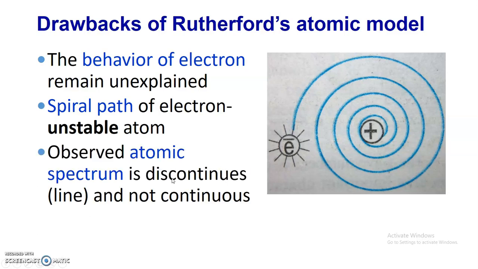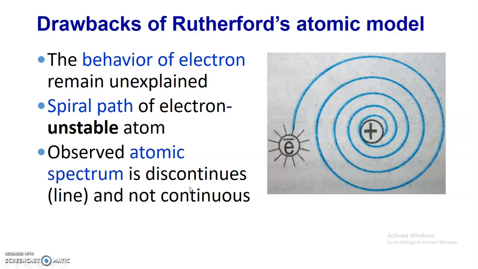Another drawback of Rutherford's atomic model is that the observed atomic spectrum is discontinuous, a line spectrum and not a continuous one, and Rutherford's atomic model could not give a proper explanation for the line spectra of the atom, and why it is not a continuous spectrum.